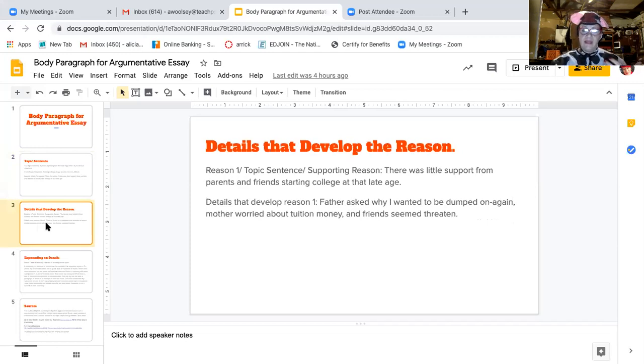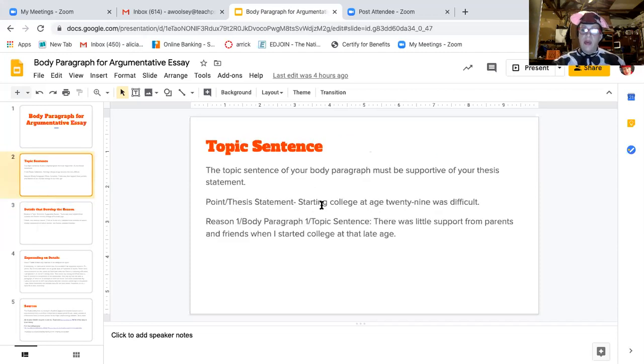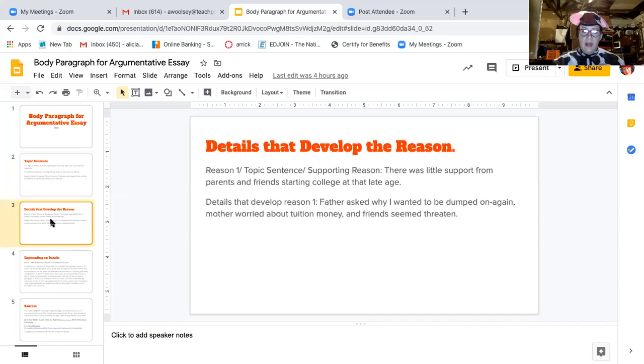So we've got our reason, 1, our topic sentence, our supporting reason, which was from the previous page. There was little support from parents and friends starting college at that late age. And let's remember that reason supports our point, our thesis statement. Starting college at age 29 was difficult. Now we need to go on to have details that develop reason number 1. You just don't have a sentence. That's not a paragraph. So one of the reasons that he's going to expound on in this essay is father asked why I wanted to be dumped on again. Mother worried about the tuition and friends seemed threatened.